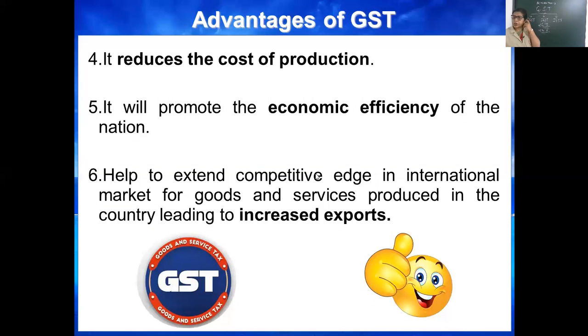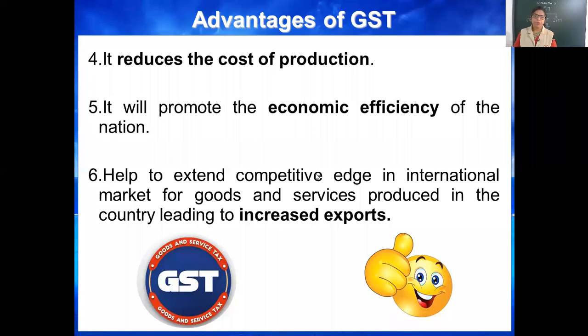Now it reduces the cost of production because the tax is not imposed on multiple stages. So now the goods are available at lesser prices, and it will promote the economic efficiency of the nation. Economic efficiency means the taxation system improved and revenue also increased. What does the government require? Revenue. The aim of government is to collect the taxes and spend on social welfare. So economic efficiency also increases.